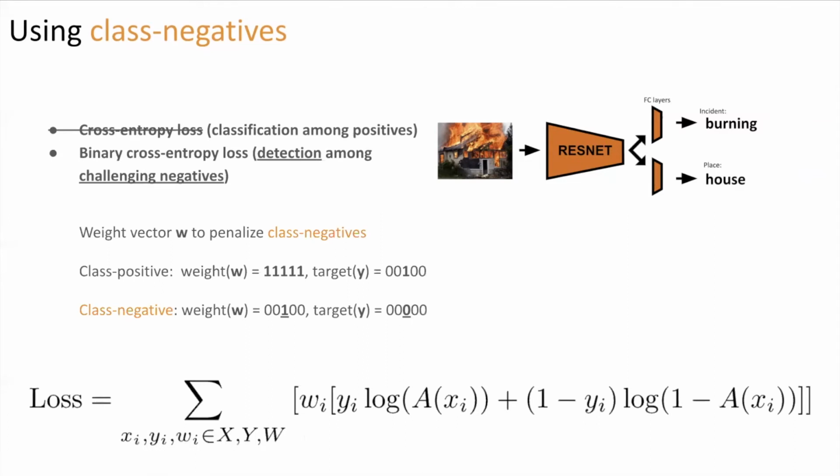In particular, what we do is we introduce a weight vector W to penalize class negatives. Now, whenever we make a prediction which is high confidence for a class negative, our weight vector can have a 1 in the correct position, which will allow us to penalize this prediction and therefore mitigate false positives when going in the wild.